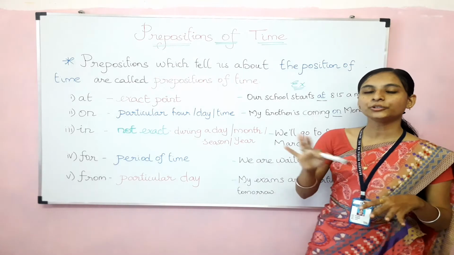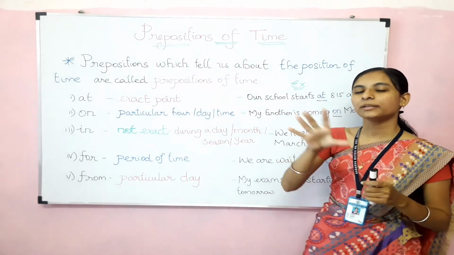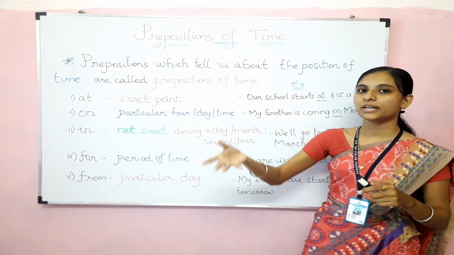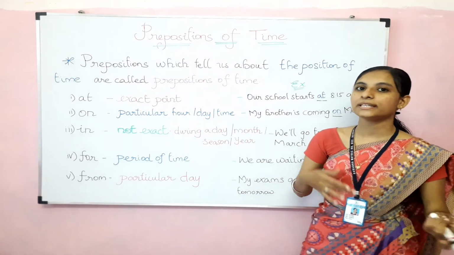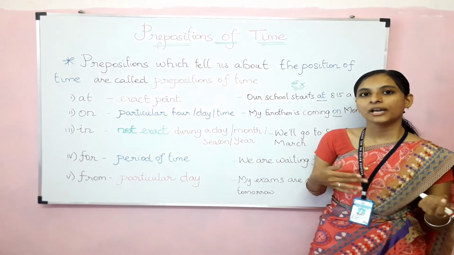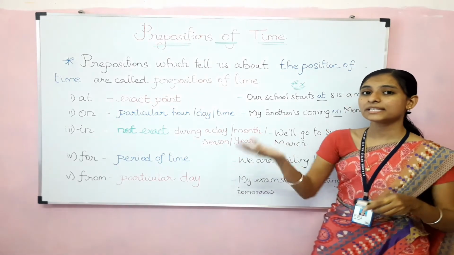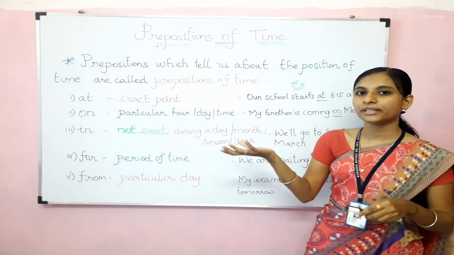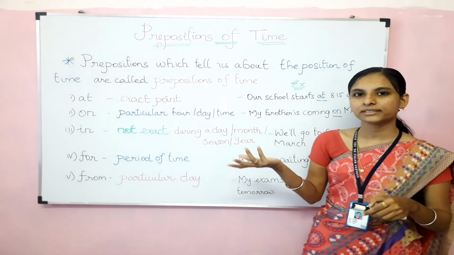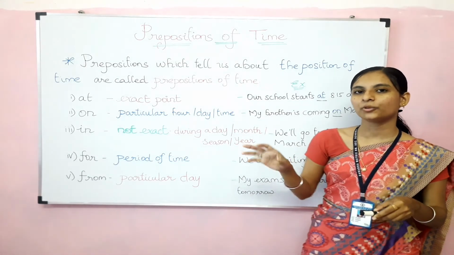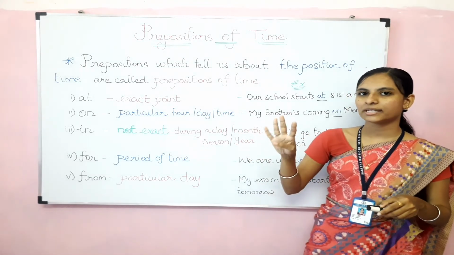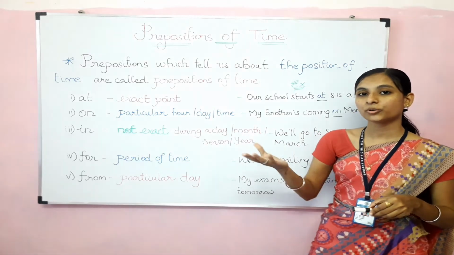Instead it tells us it may happen during a day, like in the evening, in the afternoon, or in the morning. If we say morning, afternoon, evening, night, before those words we can place the preposition in.